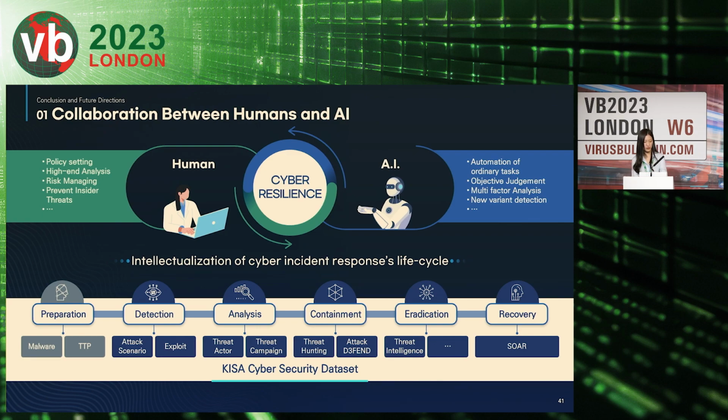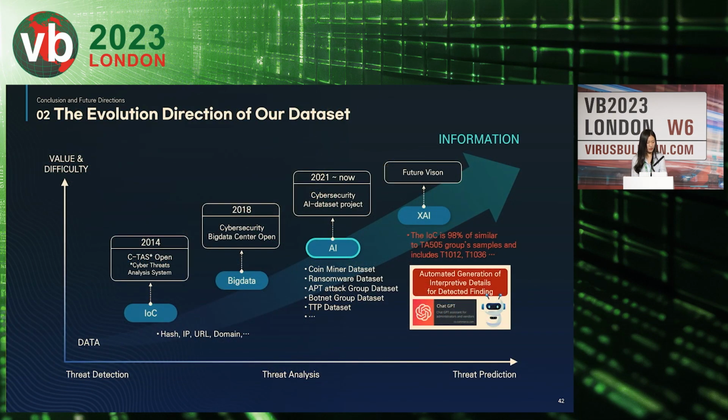This allows us to concentrate human resources on tasks like establishing security policy, decision-making, and advanced analysis where AI may not excel. In responding to security incidents, quick decision-making by security personnel is crucial. They need accurate and timely information to make the right choice.